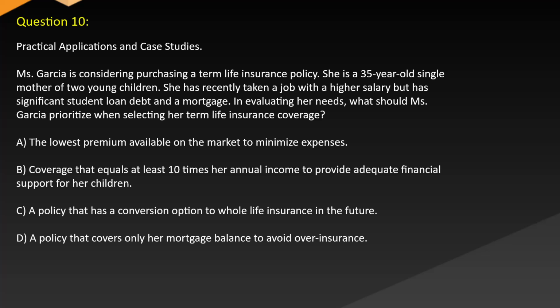A. The lowest premium available on the market to minimize expenses. B. Coverage that equals at least 10 times her annual income to provide adequate financial support for her children. C. A policy that has a conversion option to whole life insurance in the future. D. A policy that covers only her mortgage balance to avoid overinsurance.